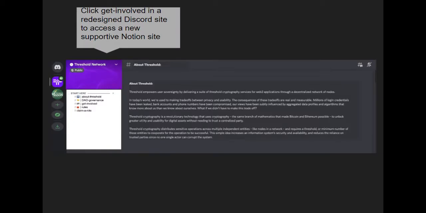What you're about to see is what a new user would see when they are joining the Threshold DAO. Here you can see our welcome screen. And here within Discord, which is the main platform that is used by the Threshold DAO, you can see a little about area for our new members. Here, you can pause the video to read this brief script about Threshold.